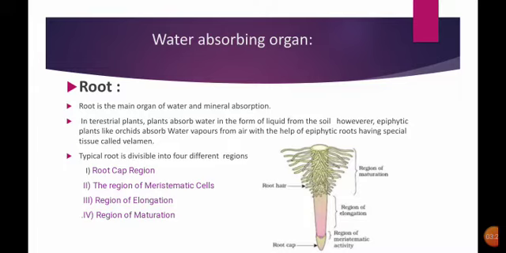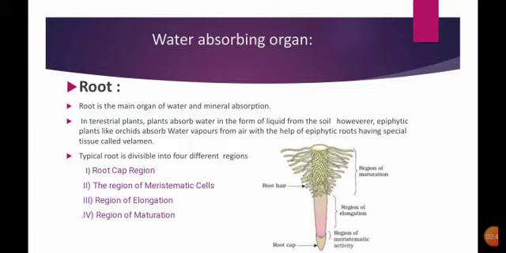Coming to the typical root, how is the root divided? The root is divided into 4 regions. The first region is the root cap region. The next region is the region of meristematic activity or meristematic cells. The third region is the region of elongation, and the fourth one is the region of maturation.